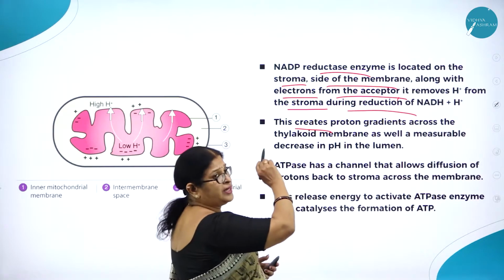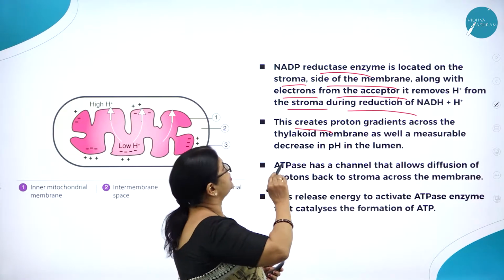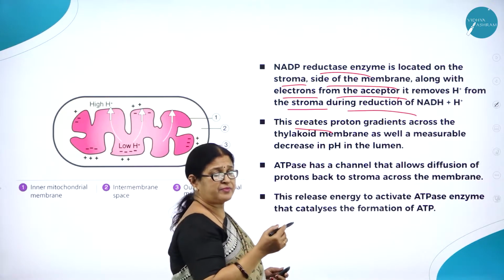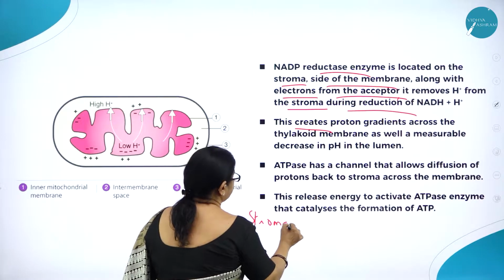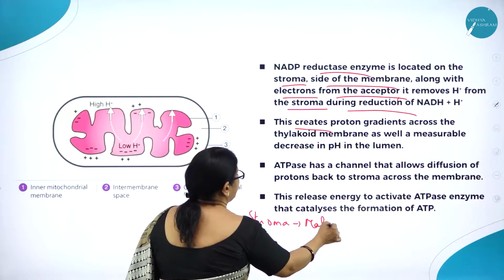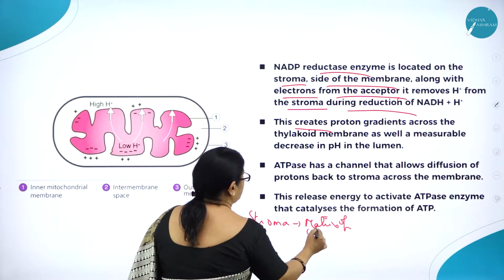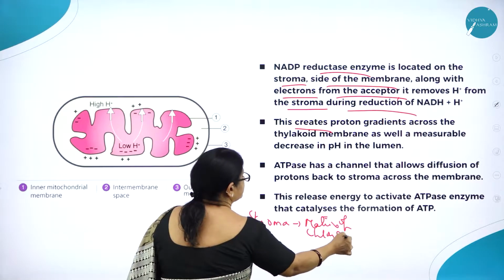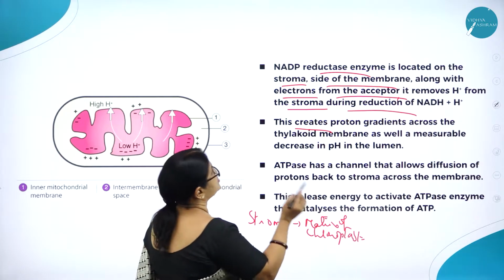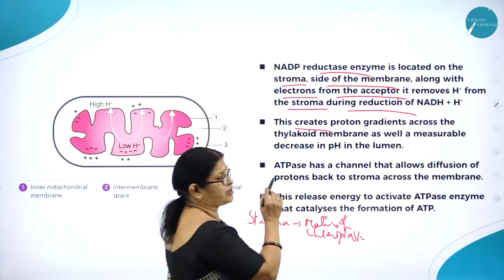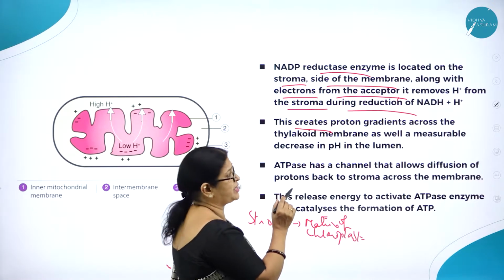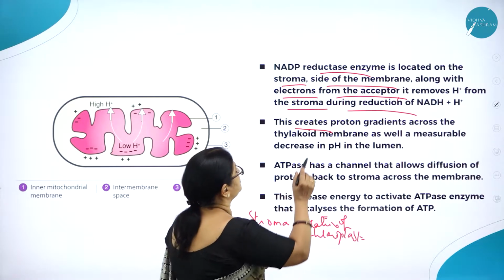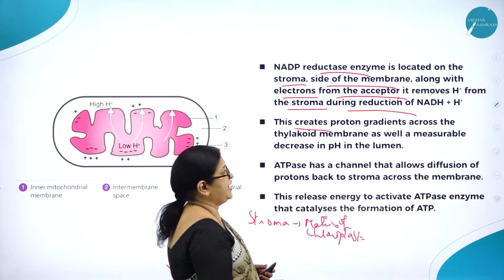As we know, the NADP reductase enzyme is located in the stroma. Stroma is nothing but the matrix of the chloroplast. So the NADP reductase enzyme is located on the stroma side of the membrane, along with electrons from the acceptor. It removes hydrogen ions from the stroma during reduction of NADP+.